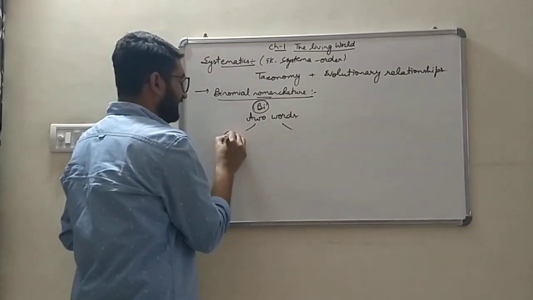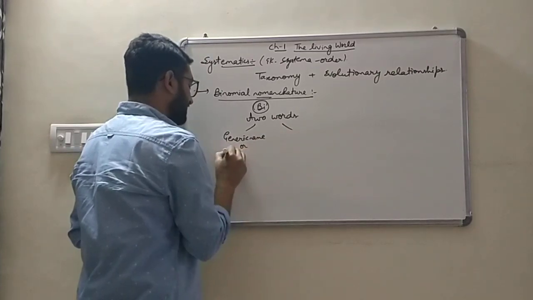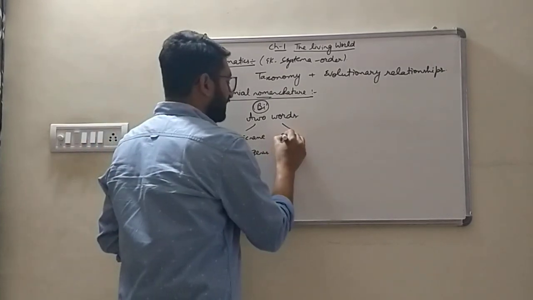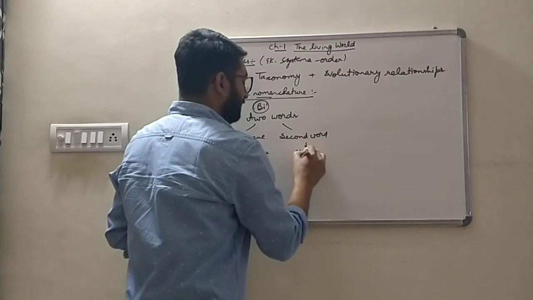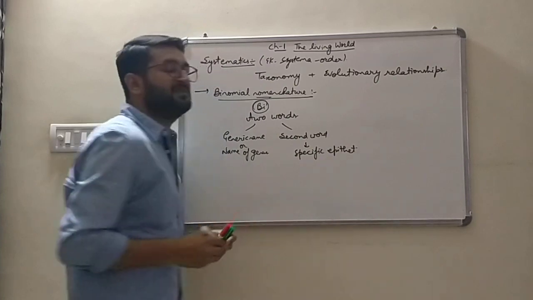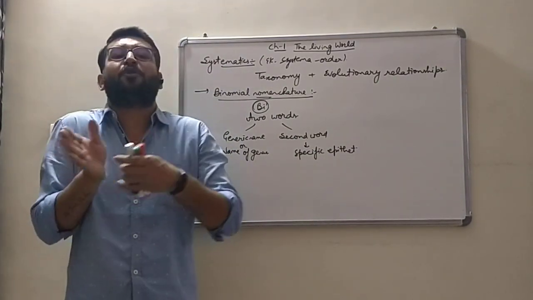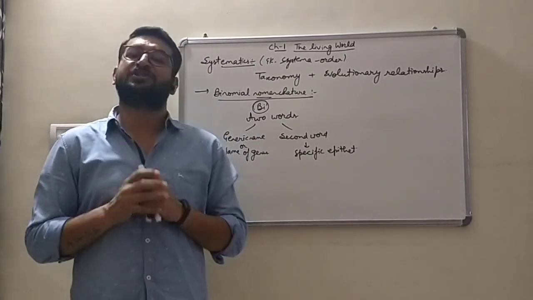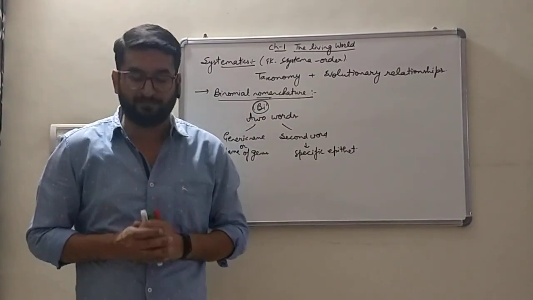The first is the generic name, or the name of the genus, and the second word is the specific epithet, related to the particular species. So in binomial nomenclature, an organism is given a two-word name which remains the same everywhere in the world.